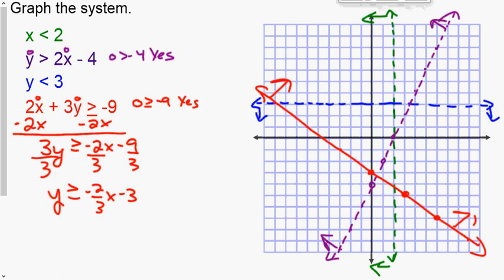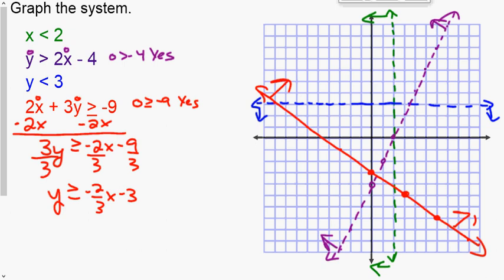All right, so I did all the graphing. So we got x is less than 2, so you got this vertical dashed line here at 2 on the x-axis, and arrow left. And then we got the purple, y is greater than 2x minus 4, so we graph 2x minus 4 in purple. We put in 0, 0. 0 is greater than negative 4, so we are shading the origin side, so you see the arrows going to the left or above it.